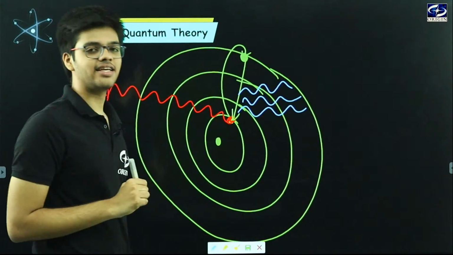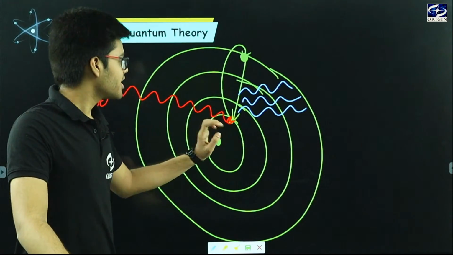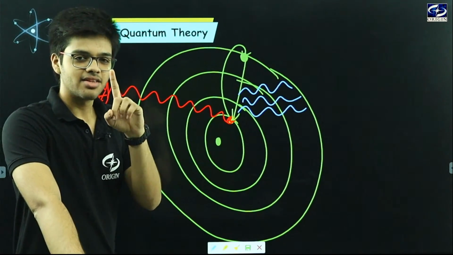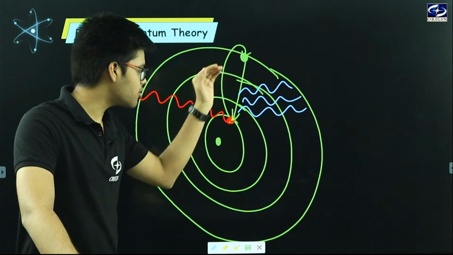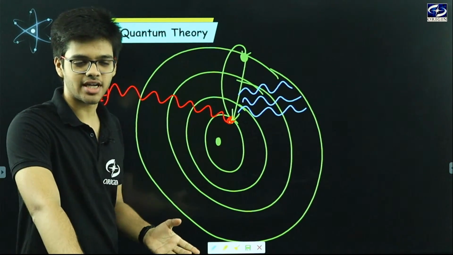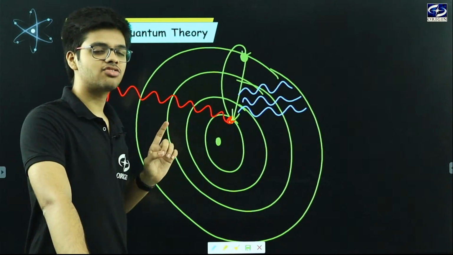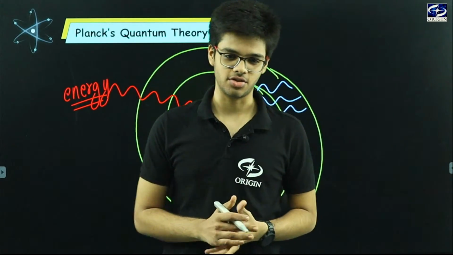Whenever an electron gets excited and tries to come back to its original orbit, then while coming from the excited state to the original state, or we can say ground state, that electron emits radiation. That is why any electron is supposed to emit radiation.